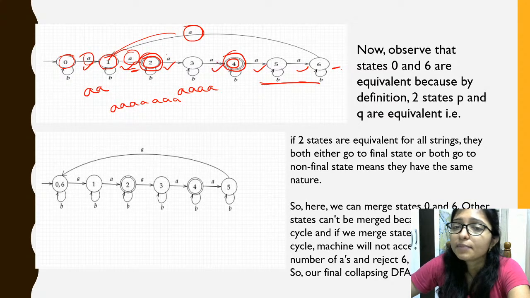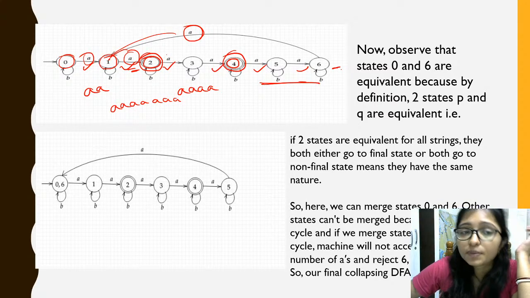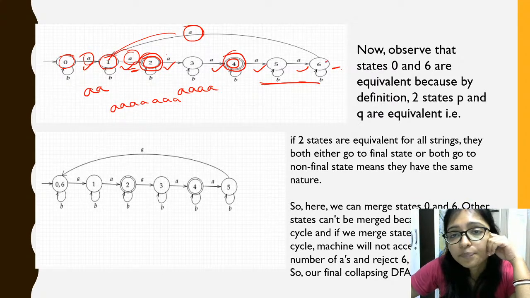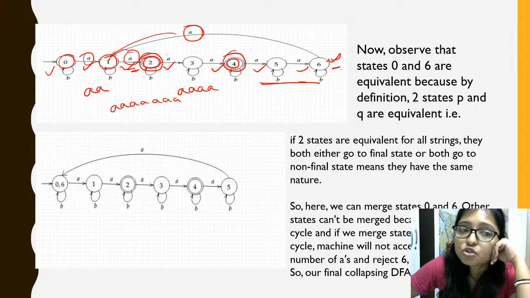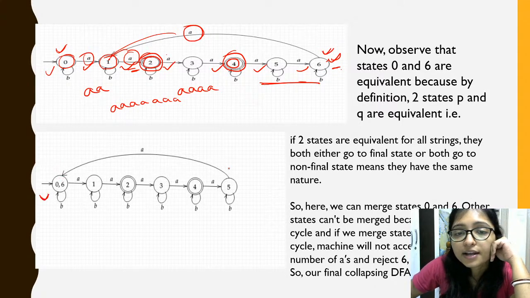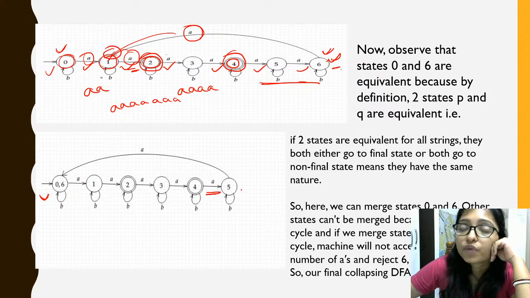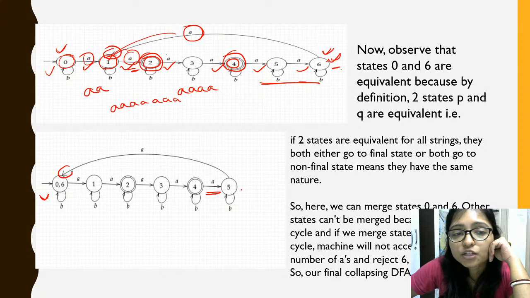So can you minimize this? Is it possible to minimize? You can see this one and this one are actually doing the same thing. So we can combine state 0 and state 6. After combining, this is coming here. So after this fifth step, we come to here, and now we will come back to here.